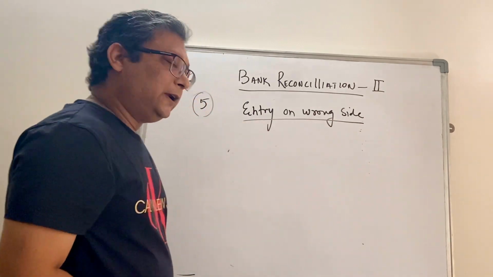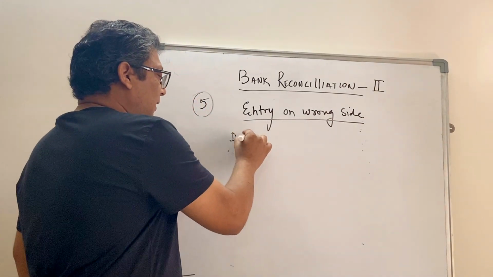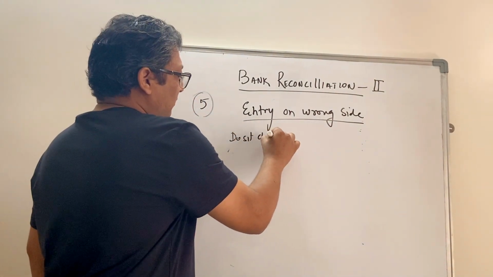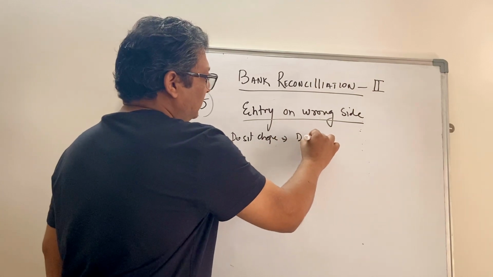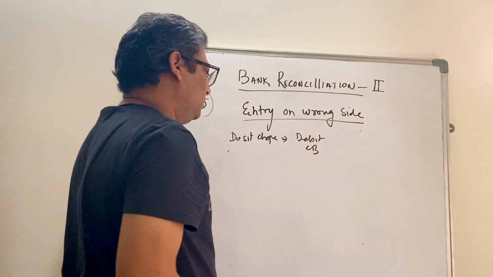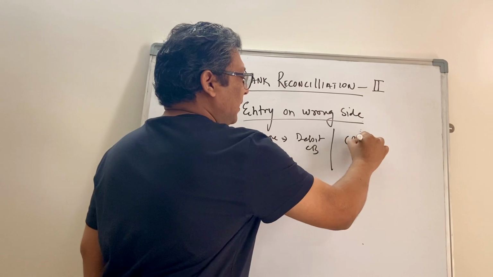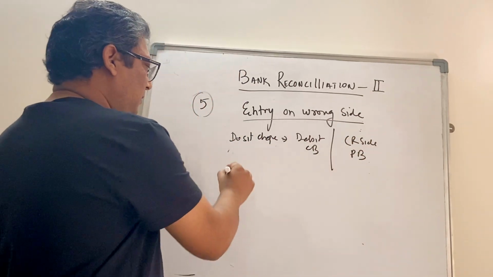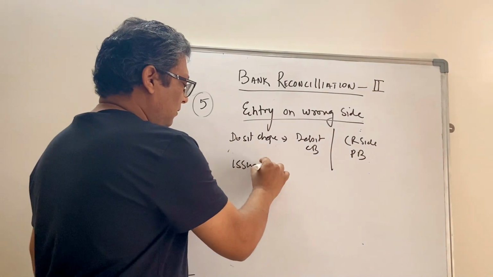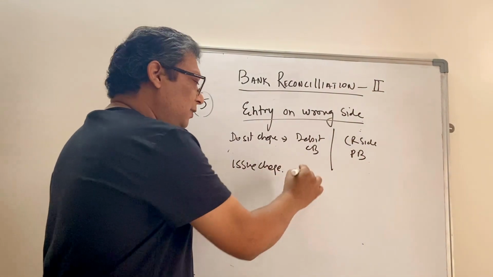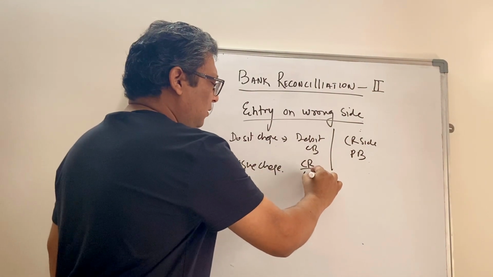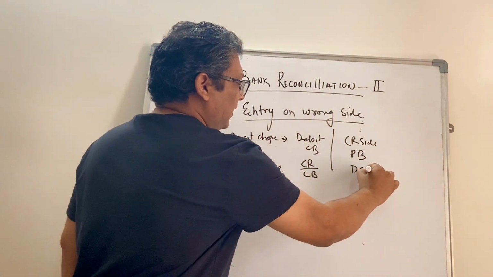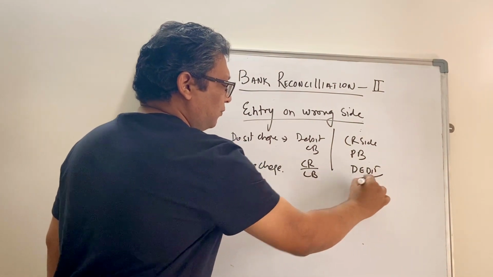So we know that if we deposit checks, it has to be recorded on the debit side of cash book or credit side of passbook, right? And similarly, when you issue a check, it has to be recorded on the credit side of cash book and debit side of passbook.